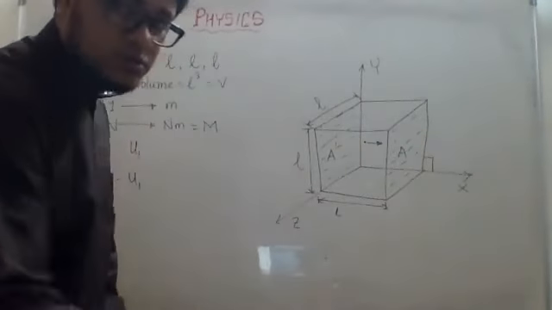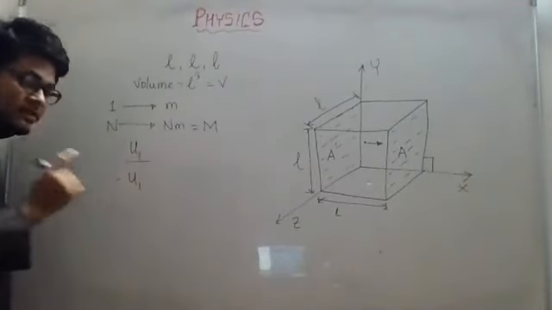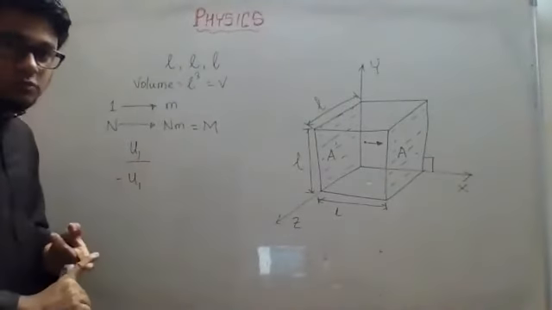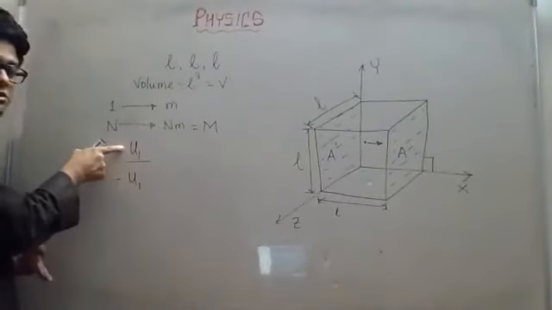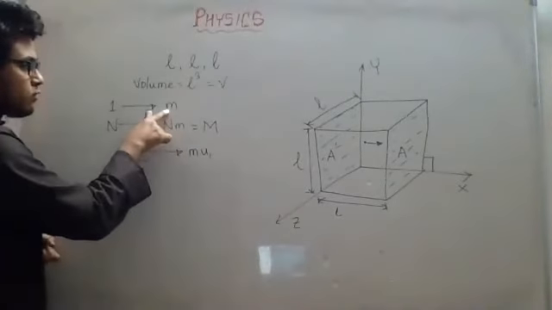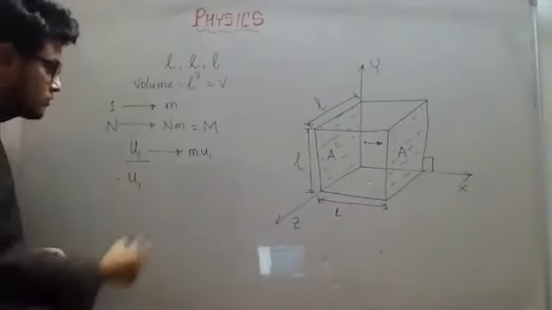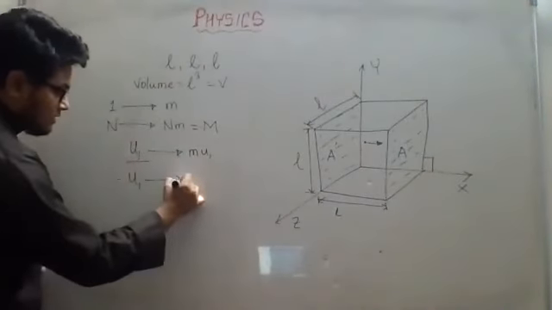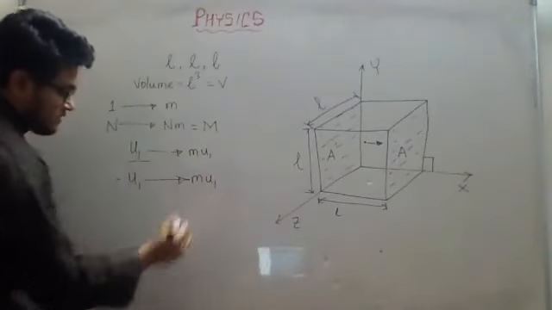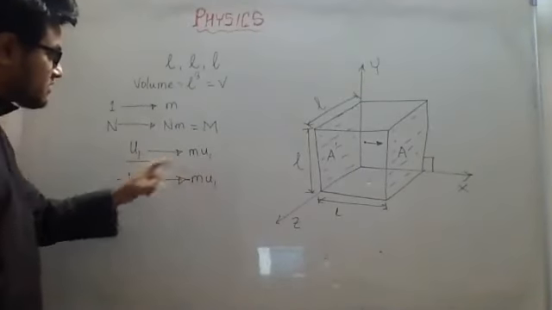Let's try to find out the change of momentum. How to find the change of momentum? To find the change of momentum, we need the final momentum and the initial momentum. So if this is the initial velocity, the initial momentum is going to be mu1. We know that one molecule has mass m, so mass into velocity is the momentum. This is the initial momentum and this is the final momentum, minus mu1, because the velocity is minus u1 here.